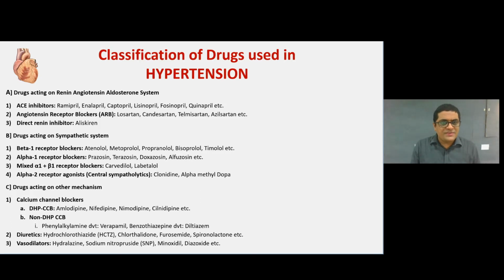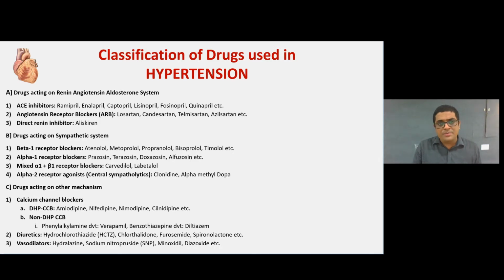The classification of the drugs used in hypertension: first, the drugs acting on the renin-angiotensin-aldosterone system, RAAS. The drugs are ACE inhibitors like ramipril, enalapril, captopril, lisinopril, fosinopril, quinapril.